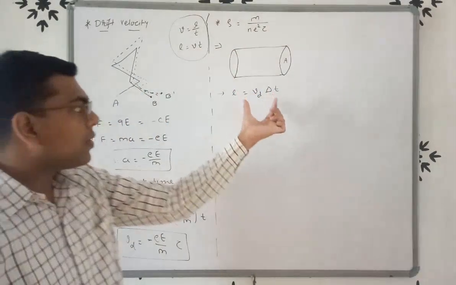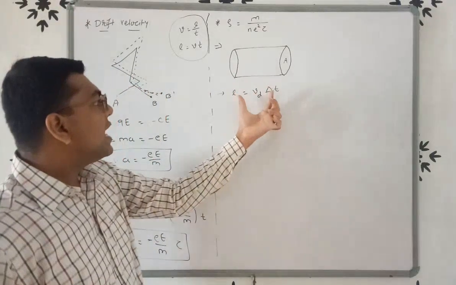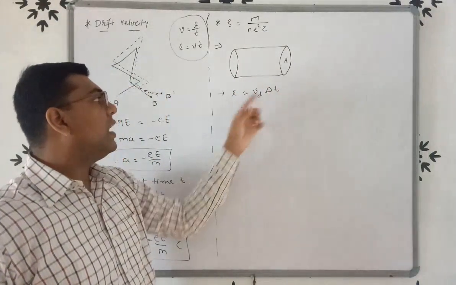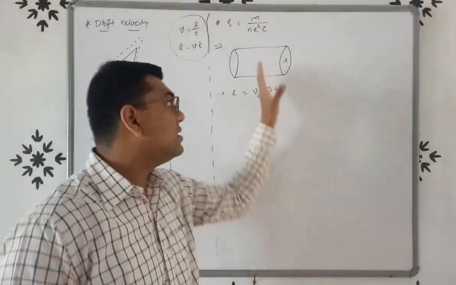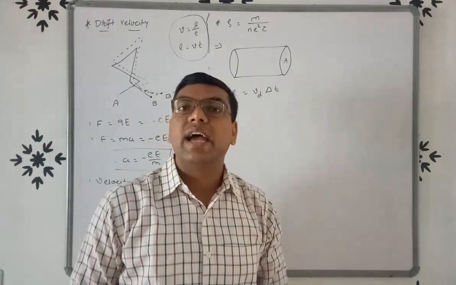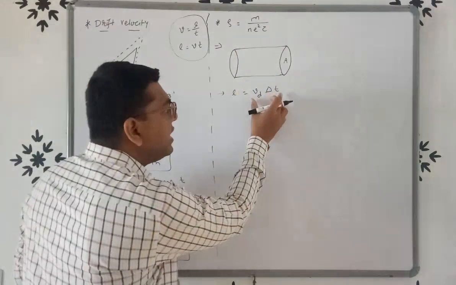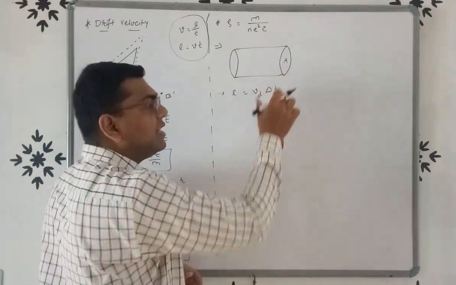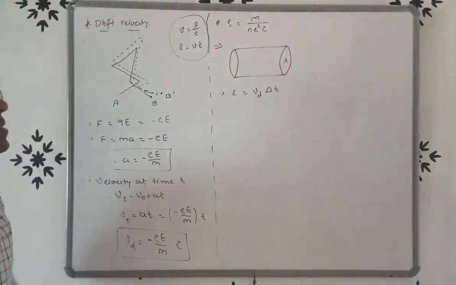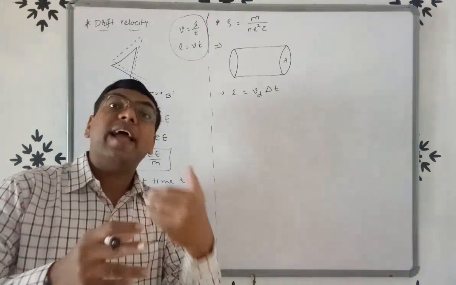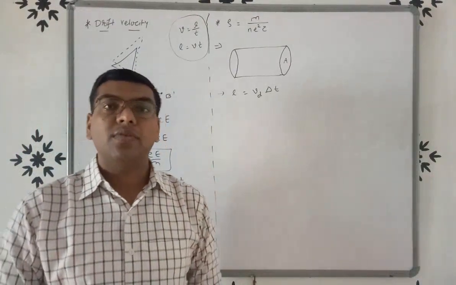So the electrons within a length Vd into delta t are passing through the cross sectional area A. Here we assume that all the electrons present in the length Vd into delta t will pass through this area. But how many electrons? So we have to find out the number of electrons.